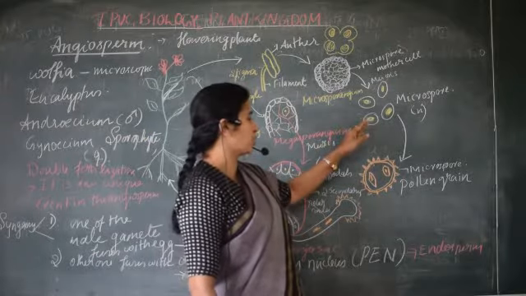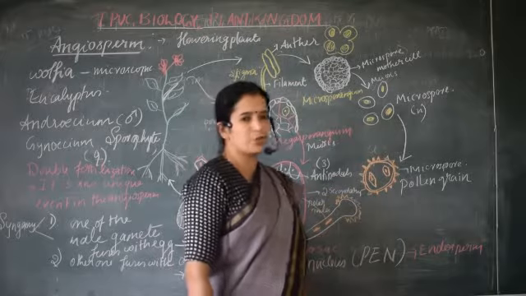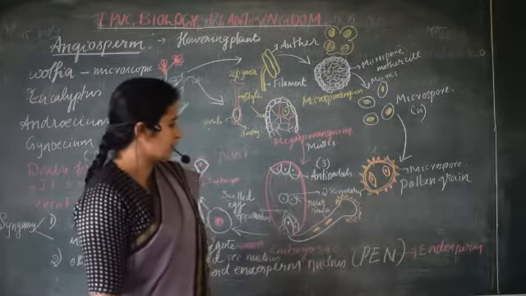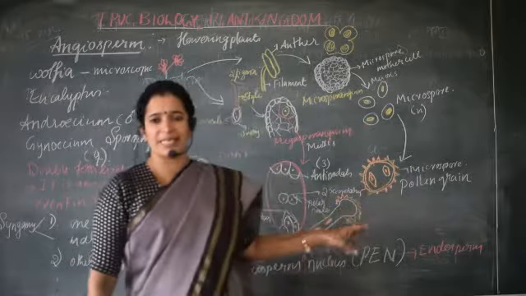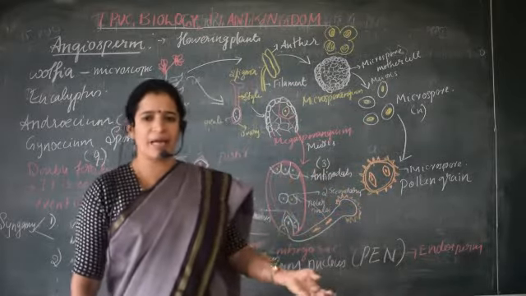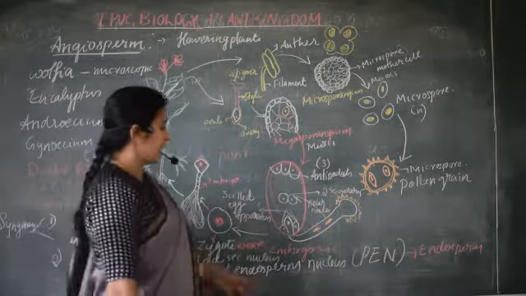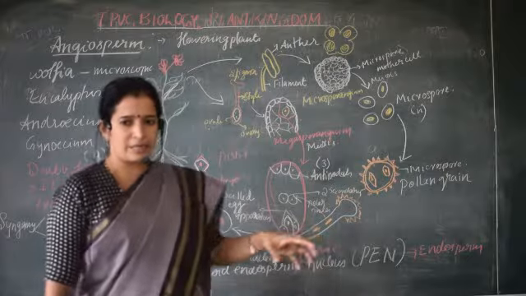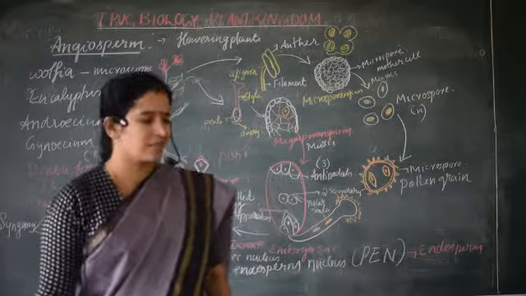Coming to the microsporangium, the microspore undergoes meiosis and produces 4 microspores. This microspore later develops into a pollen grain, and during dehiscence of the anther, pollen grains are released. They are carried by air or by insects and birds, and the process of transfer of pollen grains from anther to the stigma is called pollination.